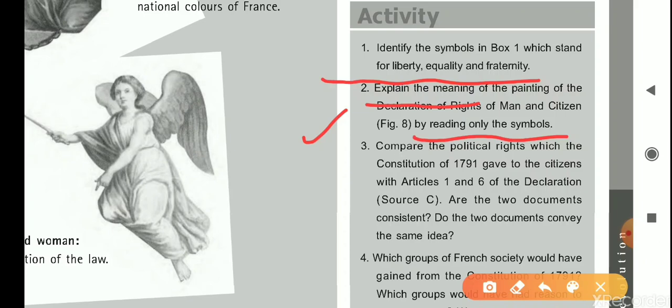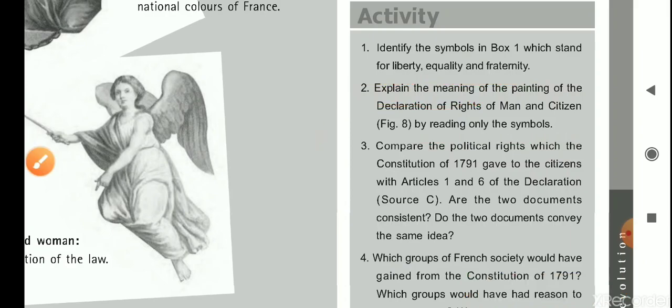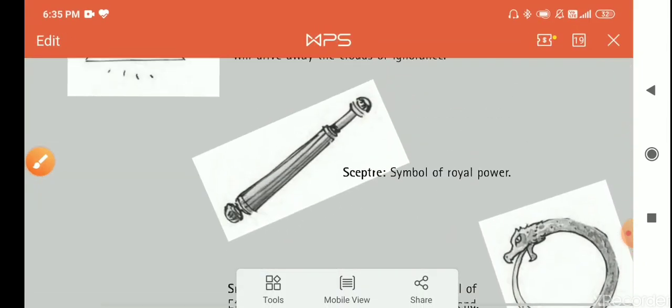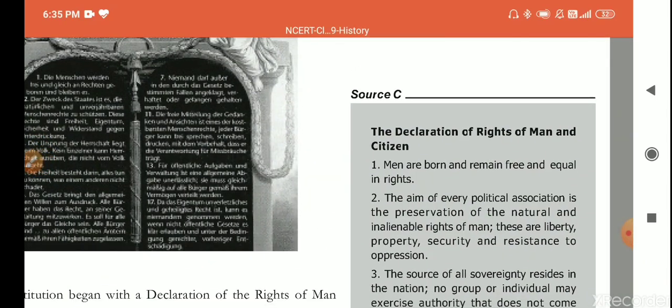Third one is to compare the political rights which the Constitution of 1791 gave to the citizens with Articles 1 to 6 of the Declaration, Source C. Are the two documents consistent? Do the two documents convey the same idea? So we have Source C here. This question will be done from Source C.